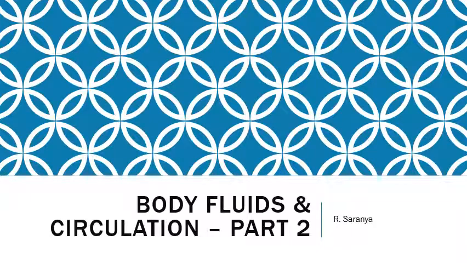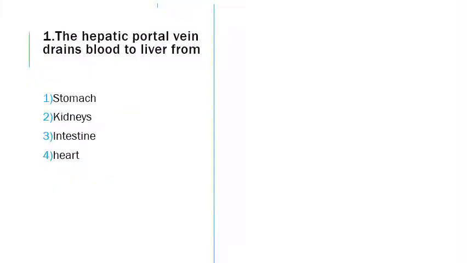Let us see some more MCQs on body fluids and circulation. First question: the hepatic portal vein drains blood to the liver from which of these options: stomach, kidneys, intestine and heart?